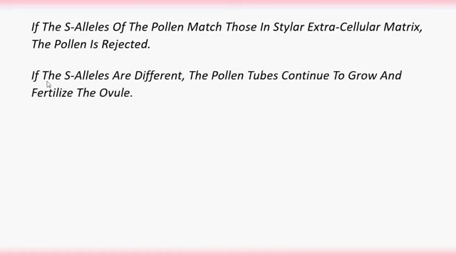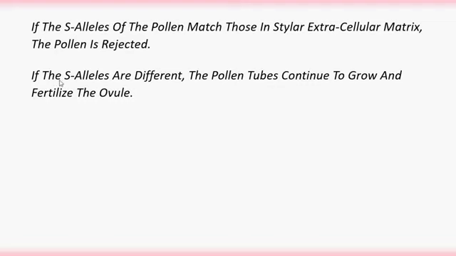If the S alleles of the pollen match those in the stylar extracellular matrix, the pollen is rejected for germination.